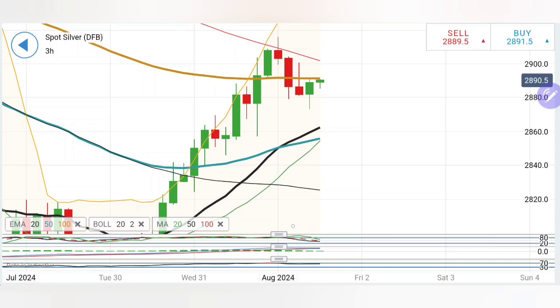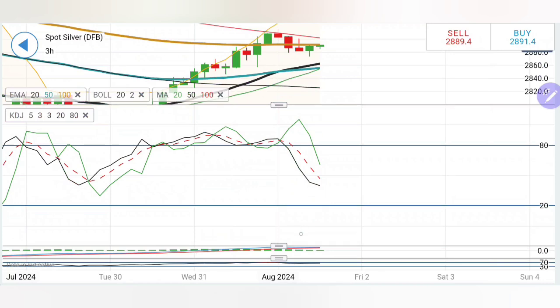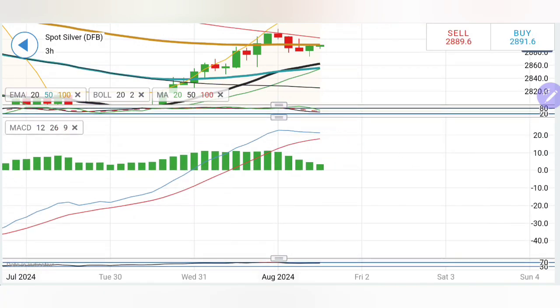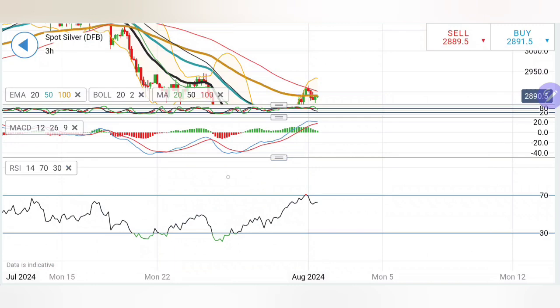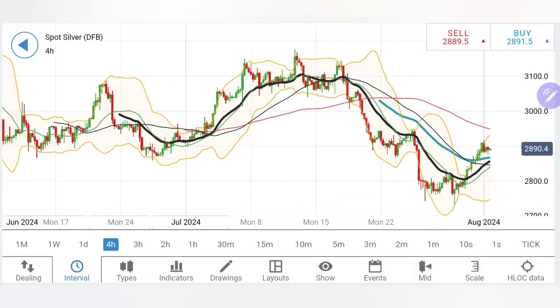Moving average is crossing over, certainly a sign of bullishness. The divergence of the price from the moving average possibly calls for it to converge. The stochastic is dropping from the overbought zone. MACD is in green, trying to converge a bit. It has not yet crossed over though. RSI has come out of the overbought zone as well.